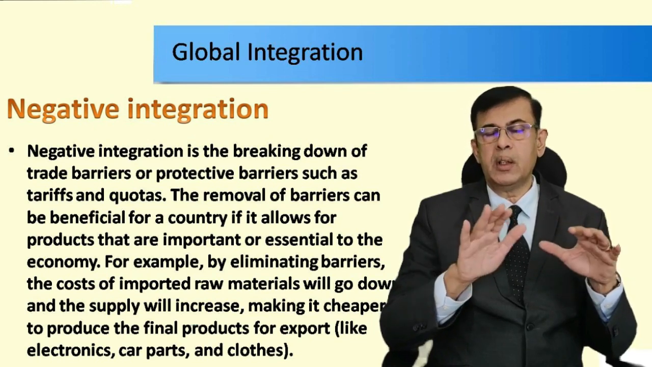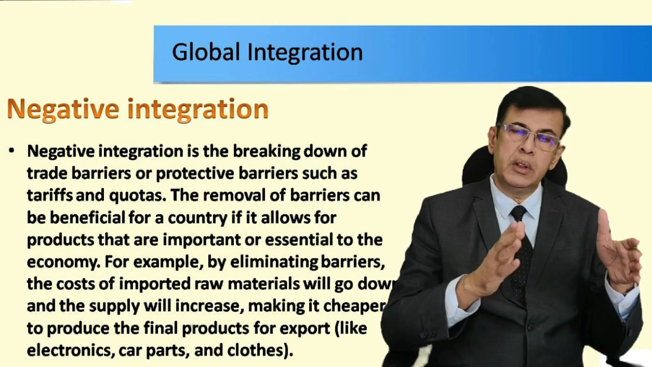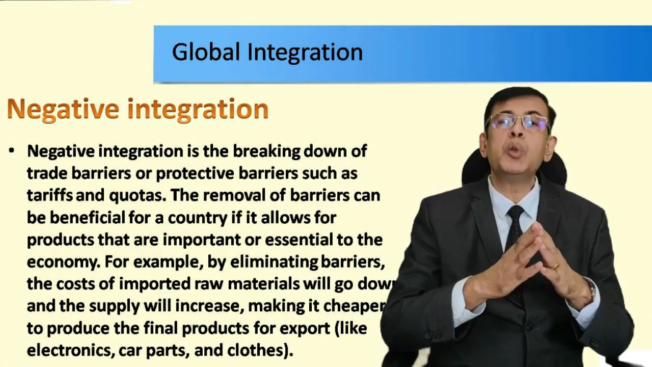So we are breaking down, meaning we are reducing the trade barrier. So custom duty is less. On the raw material getting imported, the duty comes down, so it becomes cheaper. The cheaper the raw material, the cheaper the production cost. So it will help to export.